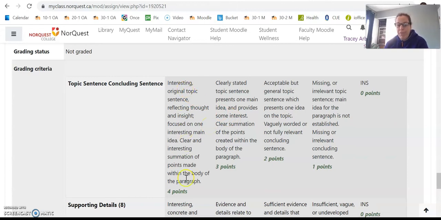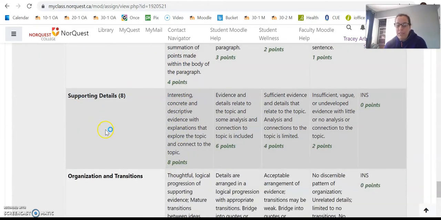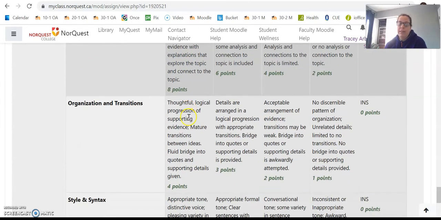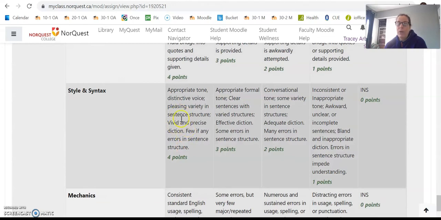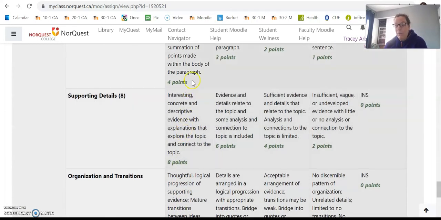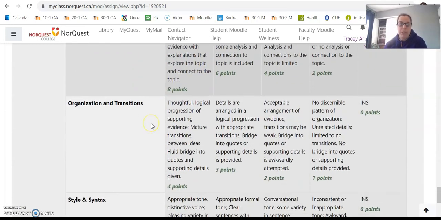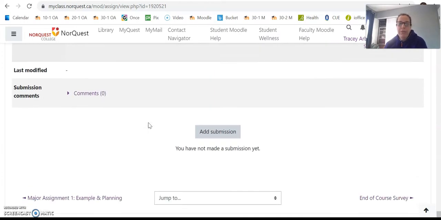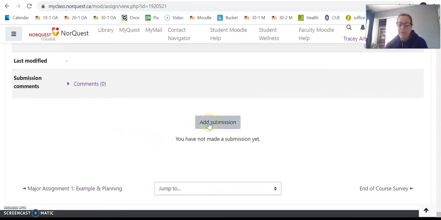So if you want to get a 4 for your topic sentence and concluding sentence, make sure you're doing all of these things. For your supporting details, so your evidence and your explanation of that evidence, are you doing all of these things? Are you organized? What does your style and syntax look like? And what does your grammar look like? So these are some of the things that you're being graded on, so definitely have a look at those. Once you think you're ready to submit, you have a few options here.